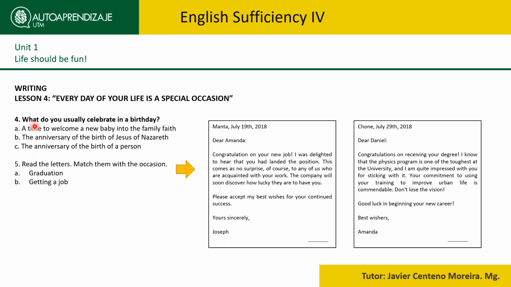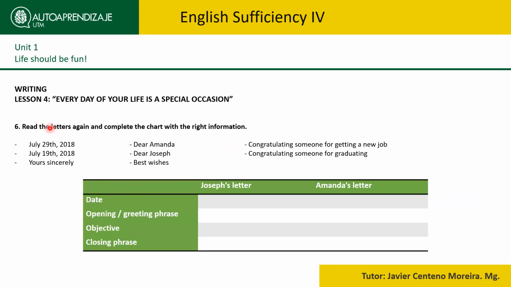Exercise number 4 of the writing lesson. You also have to read a couple of texts and then decide whether this is a graduation or getting a job. So it's very simple. Exercise number 6, you have to read the letters again and then complete the chart with the right information. So just place the information under the right category, whether it's found on Joseph's letter or on Amanda's letter.